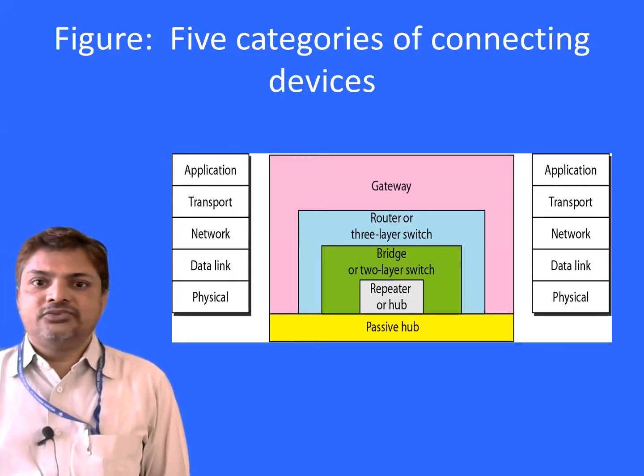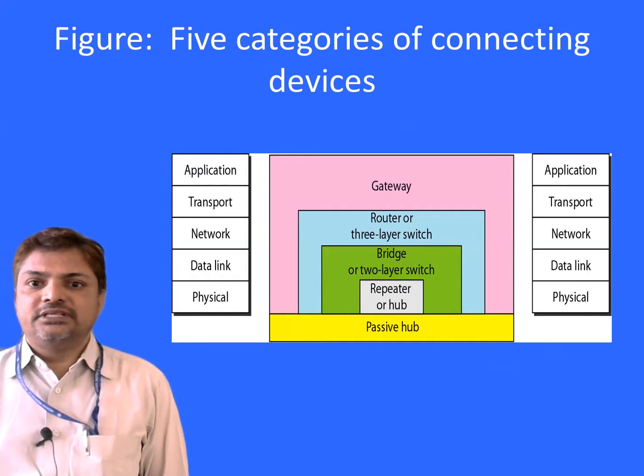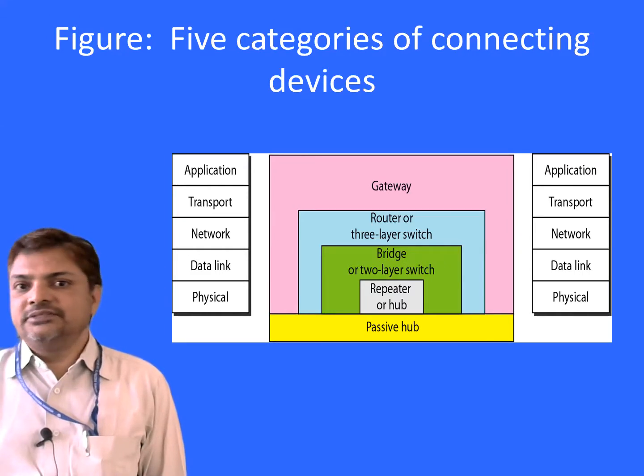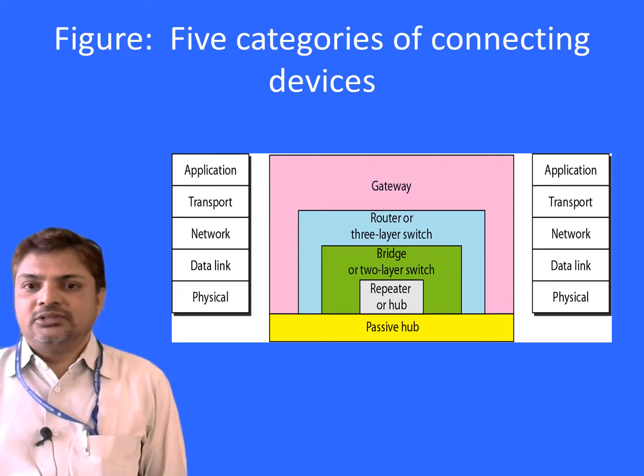First one is the passive hub. It works at the physical connection. Repeater or hub work at the physical layer. Bridge or 2-layer switch work at the data link and physical layer. Router or 3-layer switch work at the physical, data link and network layer. Gateway works at all the layers of the OSI model.